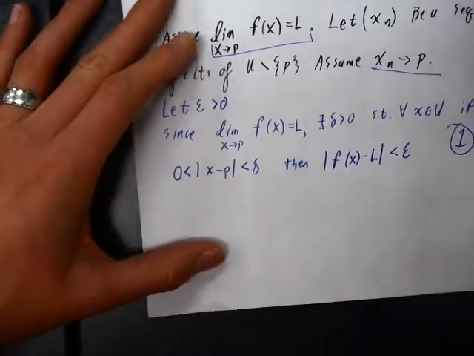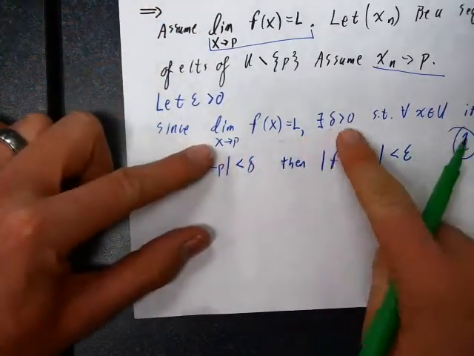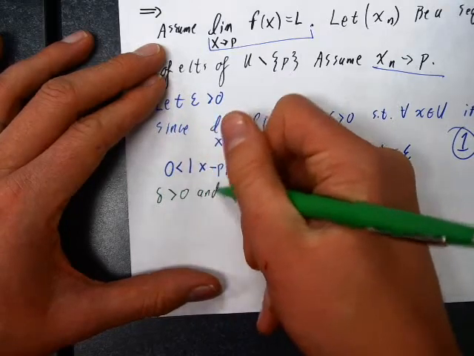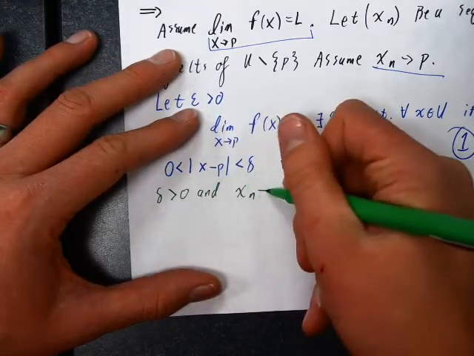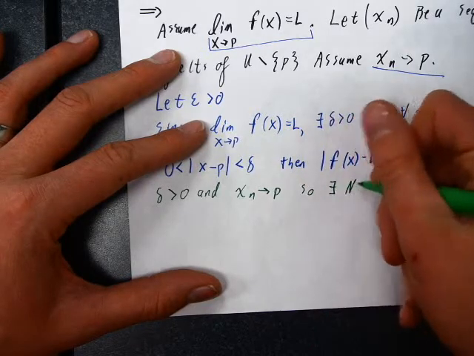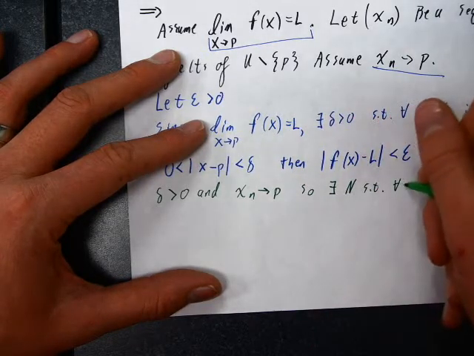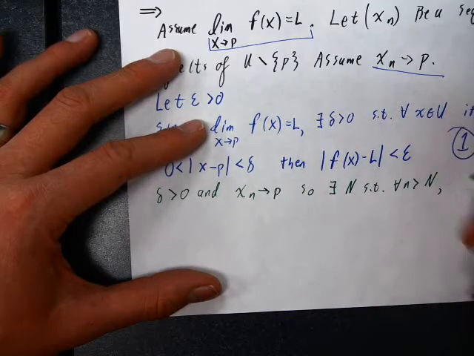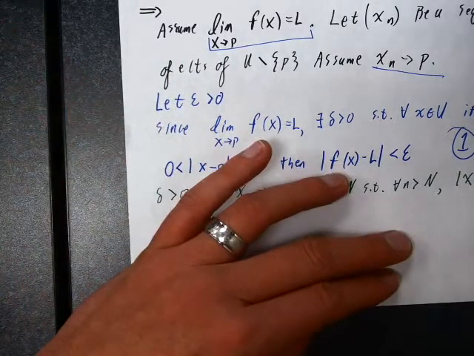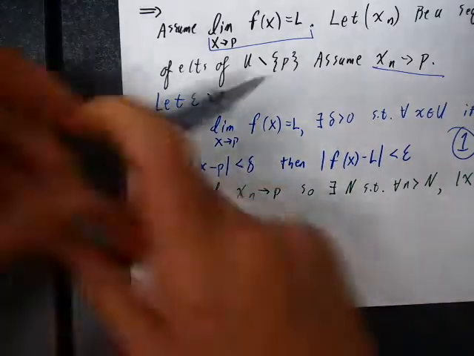Secondly, well, this delta is bigger than 0, and x sub n converges to p. So there exists some big N such that for all little n bigger than big N, the absolute value of x sub n minus p is less than delta. Let's call that 2.